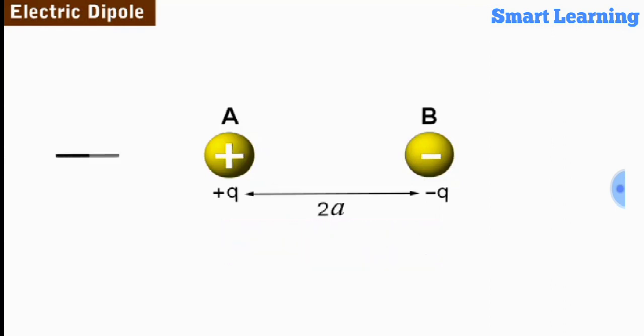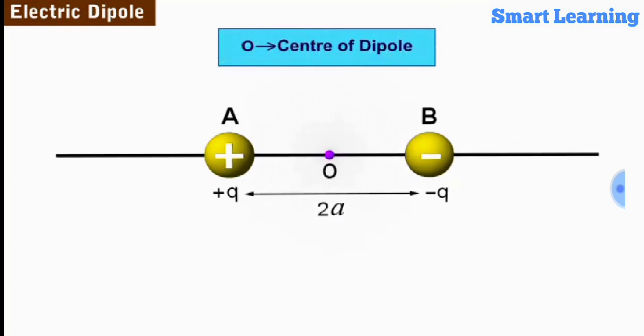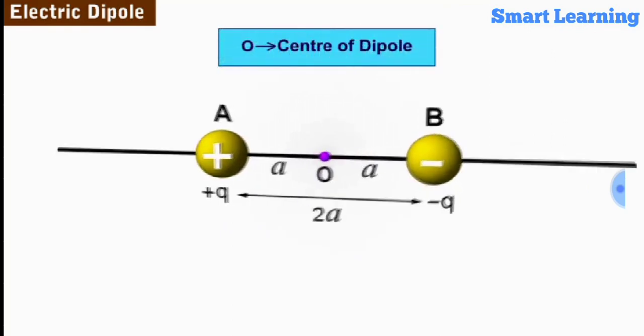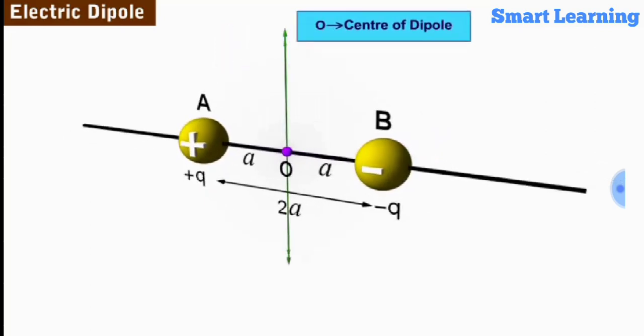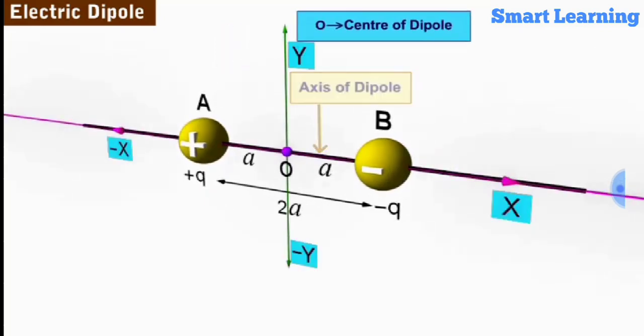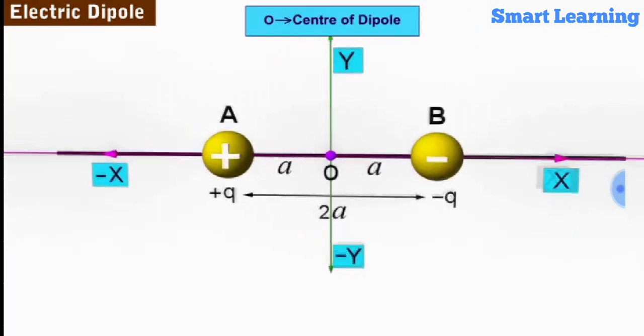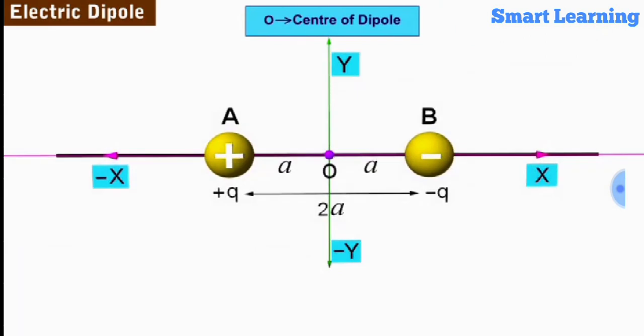For an electric dipole, the midpoint O of the line joining the charges is called the center of the dipole, and the straight line passing through the charges and also through the center is called the axis of the dipole. Assume that the dipole is placed such that the center O coincides with the origin, and the axis of the dipole coincides with the x-axis of the Cartesian coordinate system.